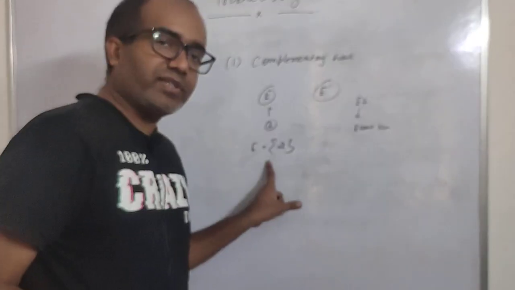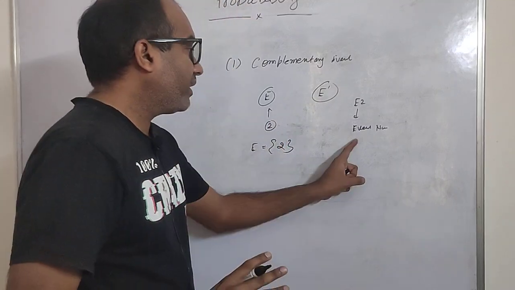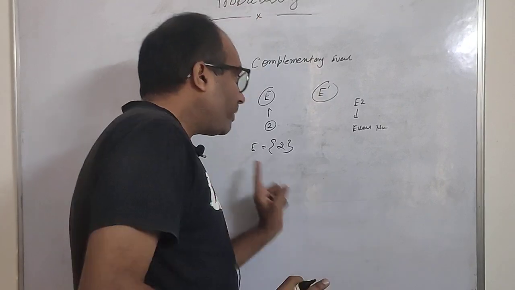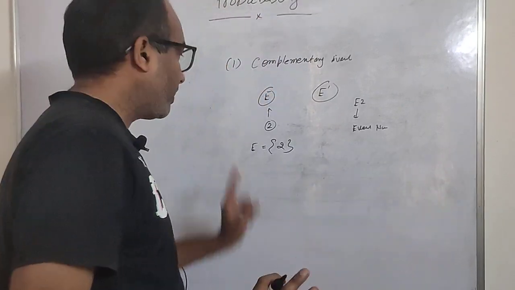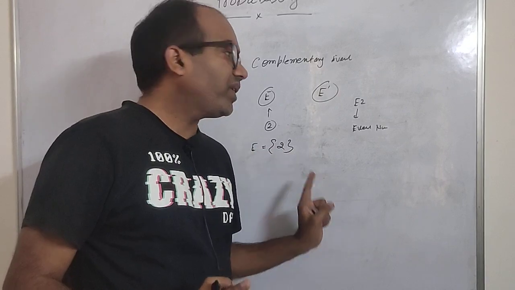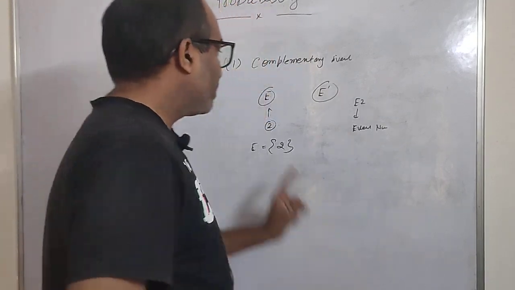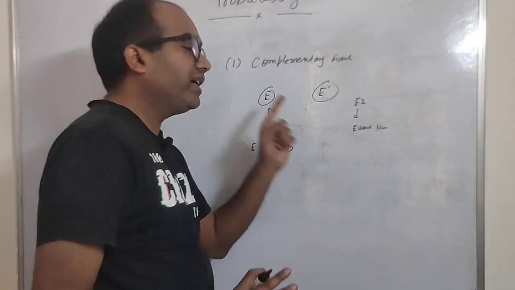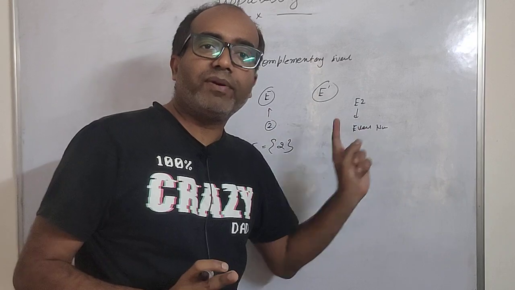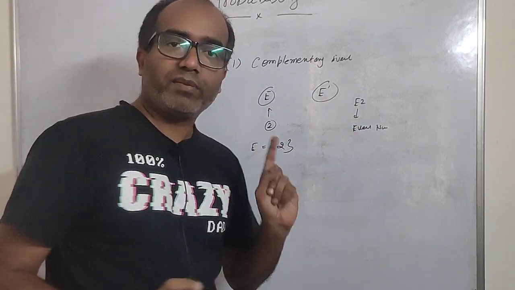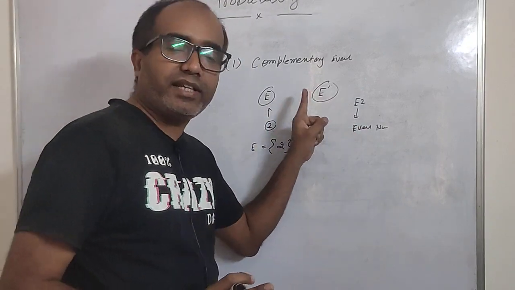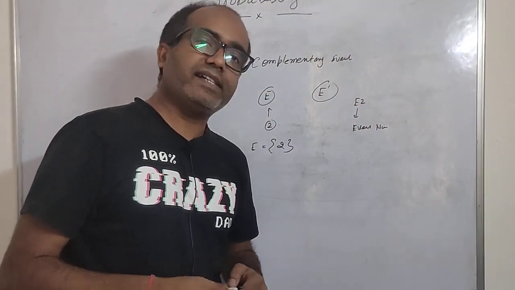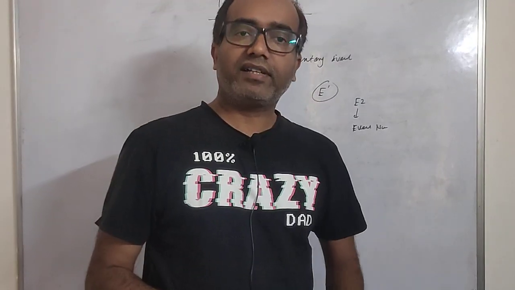Here I am saying that I should be able to get 2, and here I am saying that I should be able to get an even number. Whenever I get 2, that simply implies that I am getting an even number as well, right? So E1 is said to be the complementary of E2. In that case, we represent the other event as E dash. If the first event is represented as E, then the second event is represented as E dash. This is how complementary events are mentioned.